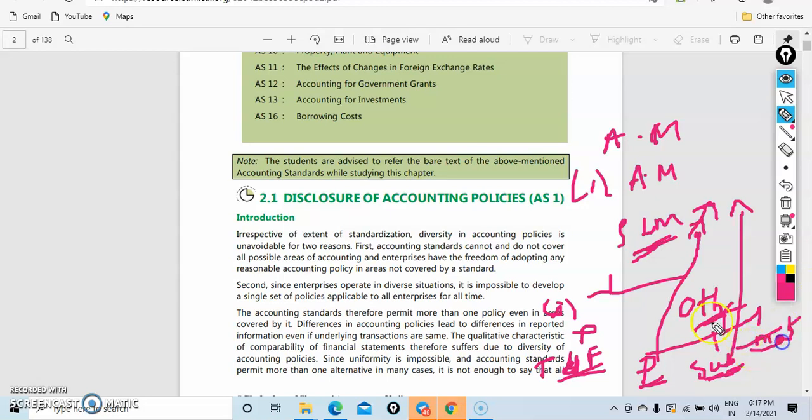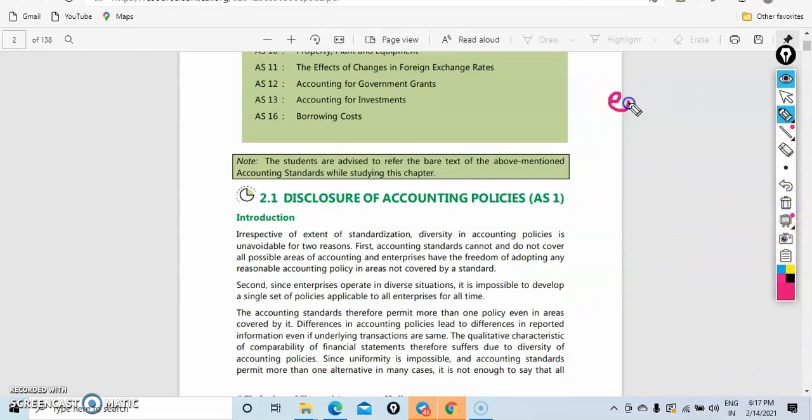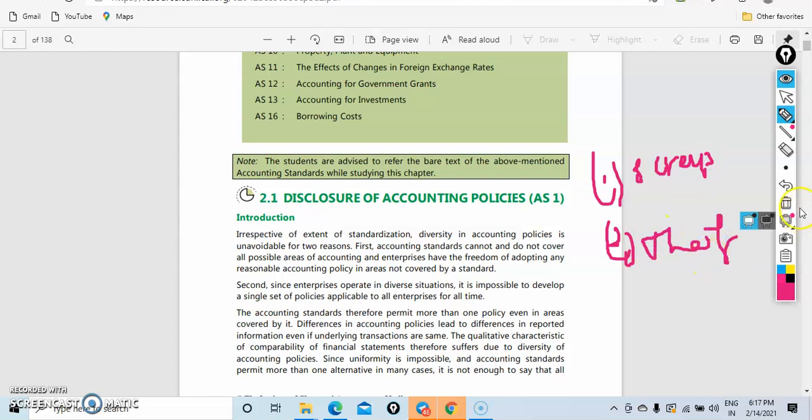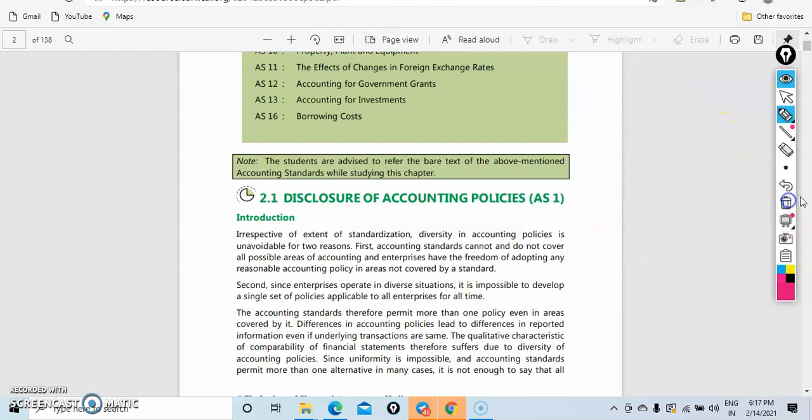And materiality, the method should consider materiality. Materiality means every decision affecting the business. Suppose some scrap or theft is happening in the business. This is a very small amount, but it will affect the business, right? For that, the method should consider this as well. So like that we need to select.